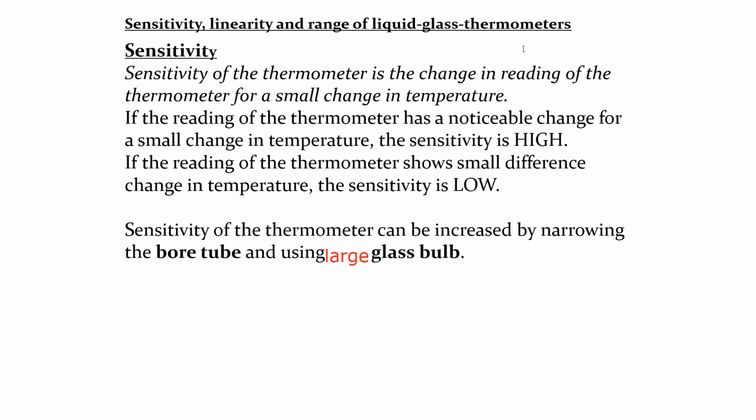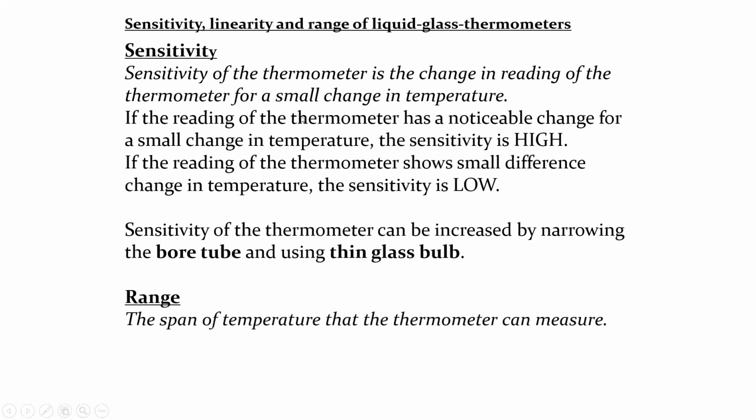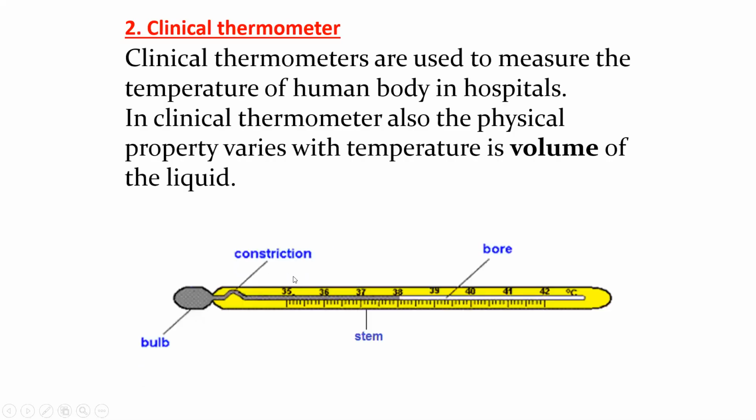The second thing is the range of the thermometer. Range means the temperatures which our thermometer can read. That's called the range of a thermometer. As you can see, the clinical thermometer shown on the screen can read from 35 to 42. So how many numbers can this thermometer read? It can only read 7 degrees, starting from 35 to 42.